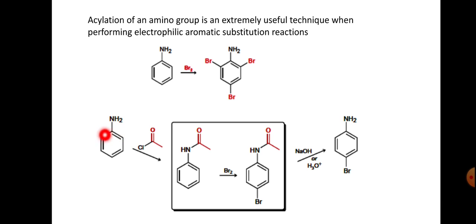So here you can observe aniline. This is the acyl chloride or acid chloride, CH3COCl, and this is the intermediate. These positions are blocked by this acyl group, and with elimination of HCl, this position is bonded, and that is para-bromoaniline.